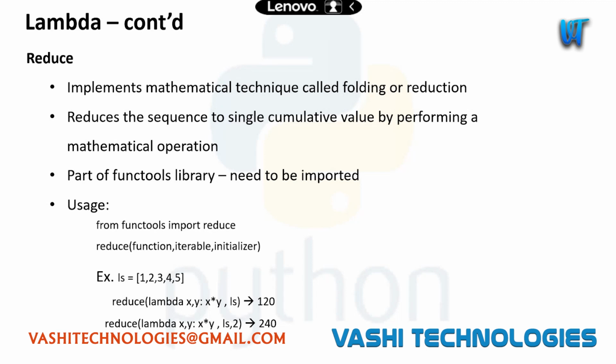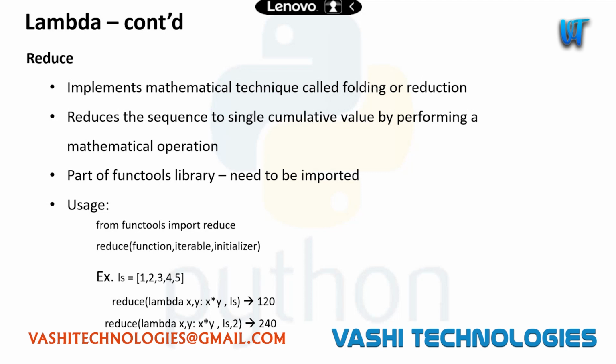You have seen this cumulative sum during our high school or even during our engineering. So what will cumulative sum do? It will start from the first number. Let's say we have 1, 2, 3, 4, 5. What will cumulative sum do? It will do 1 plus 2 plus 3 plus 4 plus 5, and the result will be the addition of all these numbers.